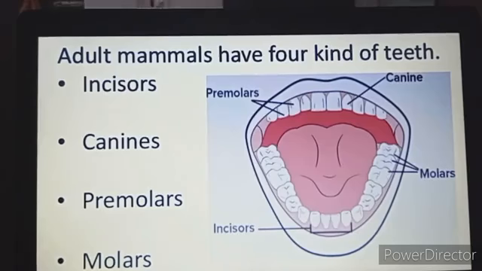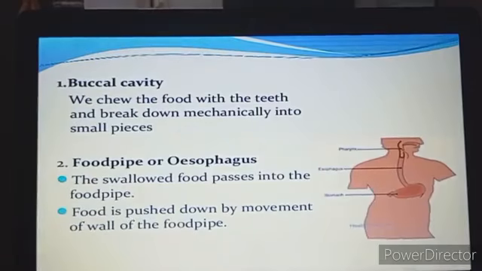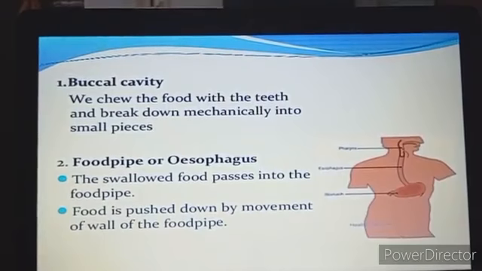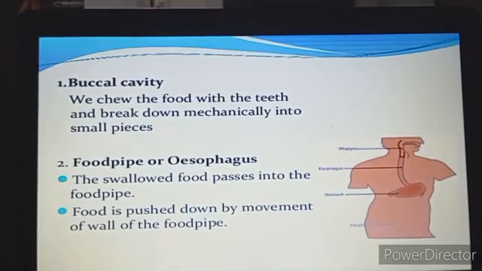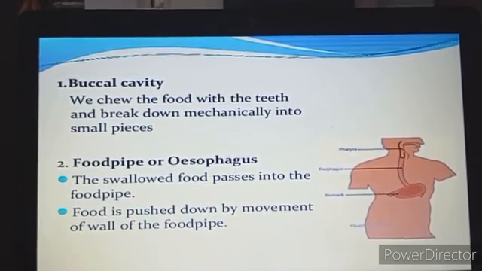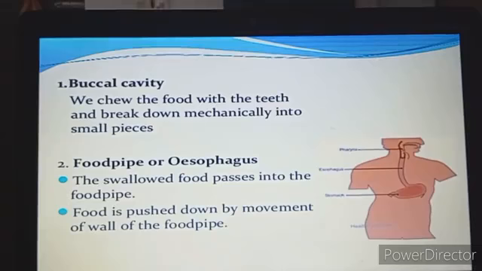Then let's move on to the next topic, and the next topic is, after the buccal cavity, what happens to the food? Where does it reach? We have just now known that in the buccal cavity, the food that we eat is chewed by the teeth, and it is broken down mechanically into smaller pieces, and finally when it is converted into smaller pieces in the mouth and mixed with the saliva, where does it go?